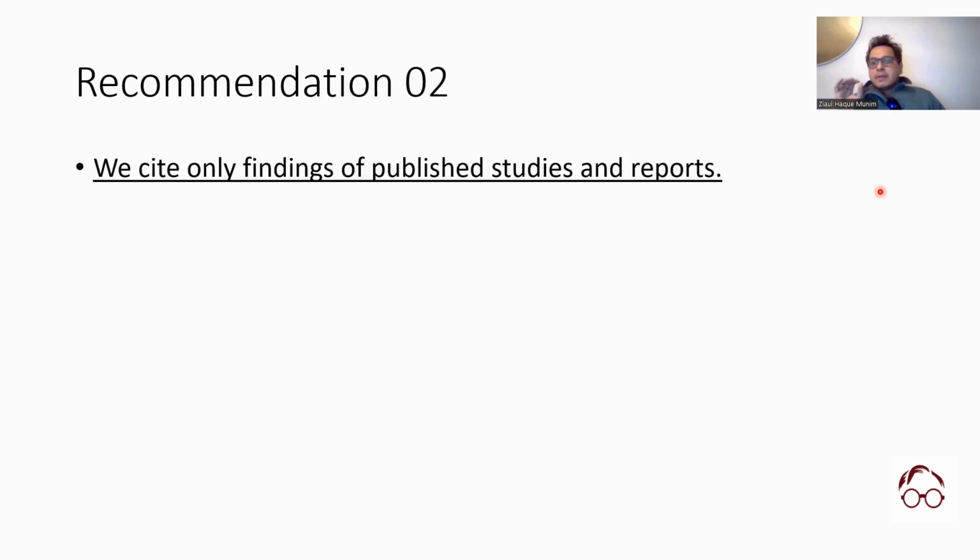Now, the second one. A lot of the times when we are writing something, we don't know where to start, how to start. We pick different things from this and that study. We start reading a study, we pick something from their literature review, we pick something from their introduction. So the thing is, you should really never cite anything except the findings of published studies and reports. If you're citing someone, it should be their findings. If you're citing something in your introduction, it should be findings of other studies, okay? If you're citing something in your literature review, it should be based on findings from other studies, not just random text they have written in the introduction or literature review part, okay?